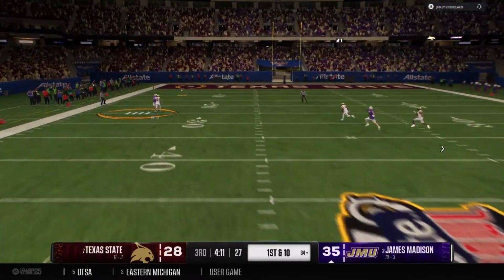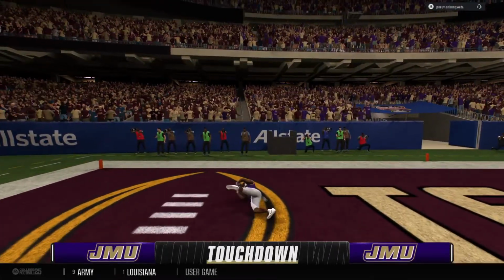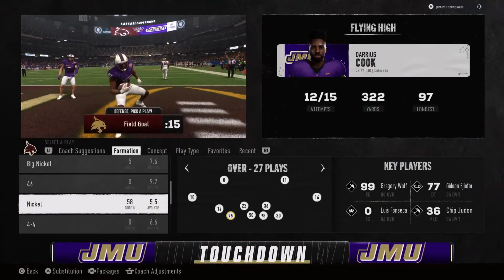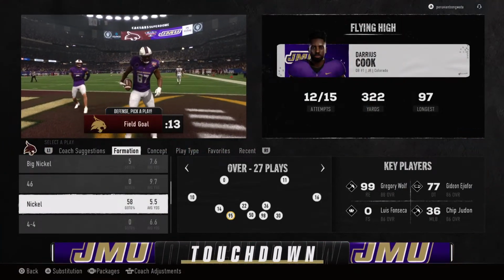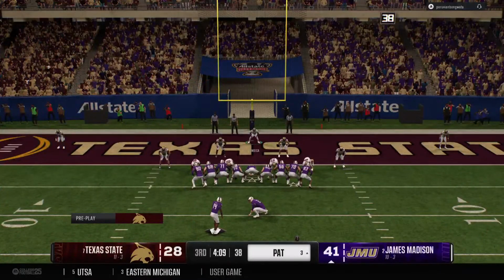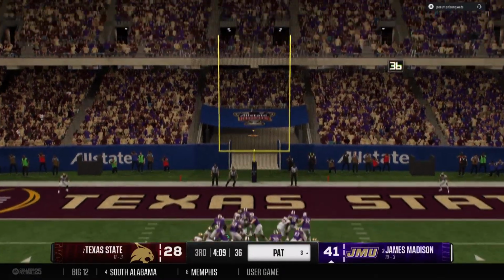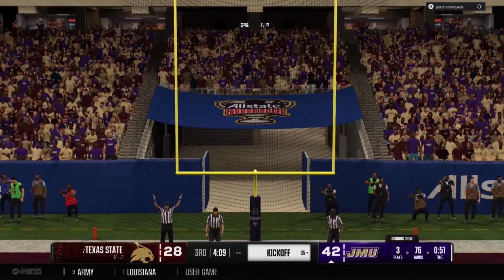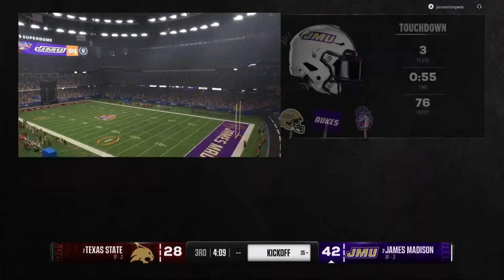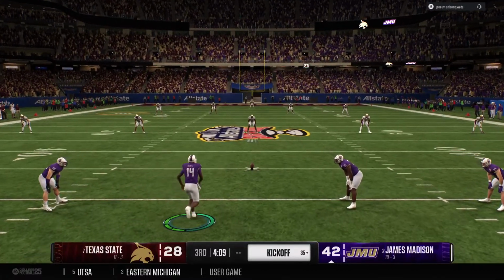Here's the throw deep downfield. Catch made inside the 10. Touchdown, James Madison. This quarterback on fire today. Well, this offense did everything right in that first half. Really put on a clinic, and here we are coming out to start the second half. The opening drive, so much for the defense making adjustments. Put another touchdown up on the board. And the extra point was up and good.